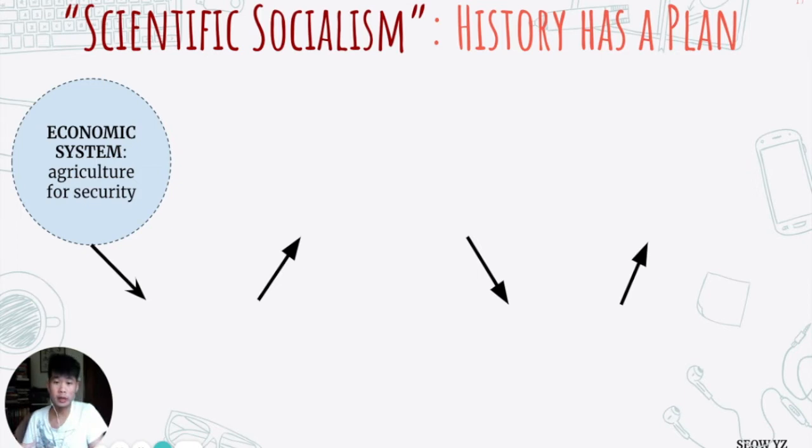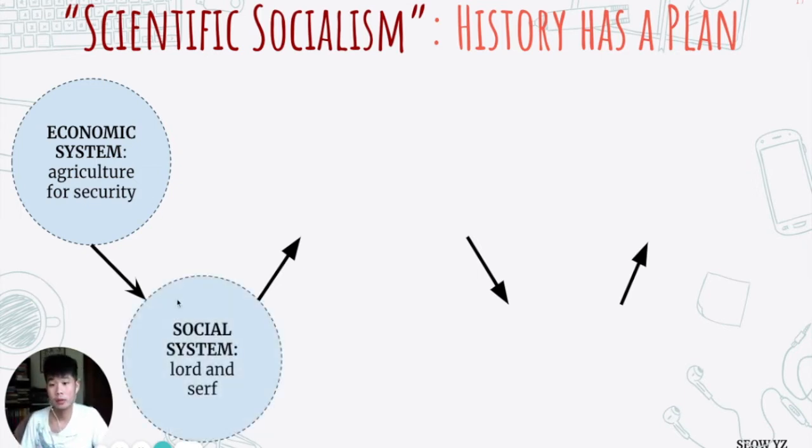So the lords protect the peasants and the peasants give the lords food. So from an economic system of agriculture, there's a social system where the lords are on top and they're riding horses and they're nobles and aristocrats, and the peasants and serfs are at the bottom and they plant the potato to give the knight. So there's an economic system that leads to a social system.